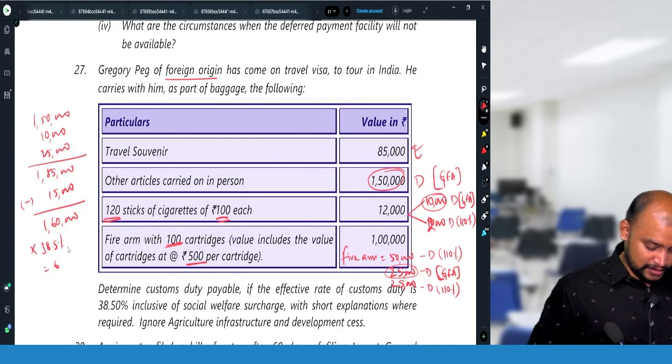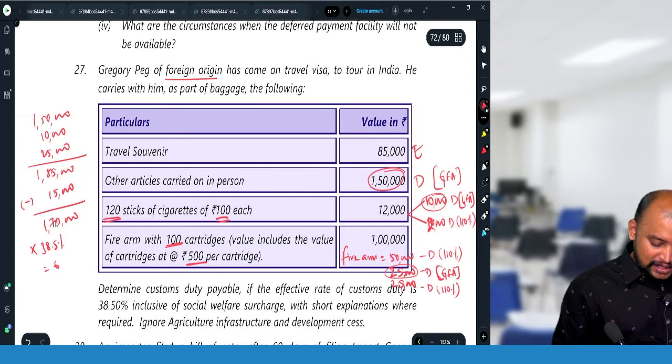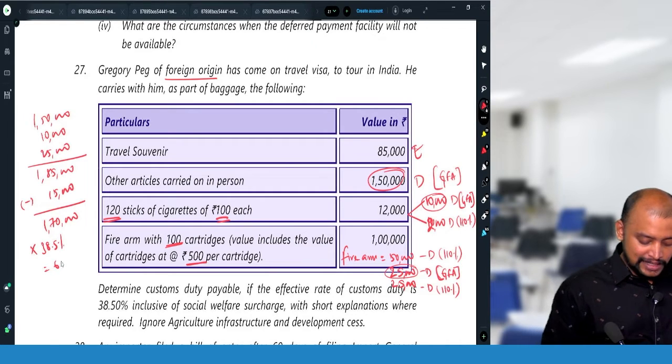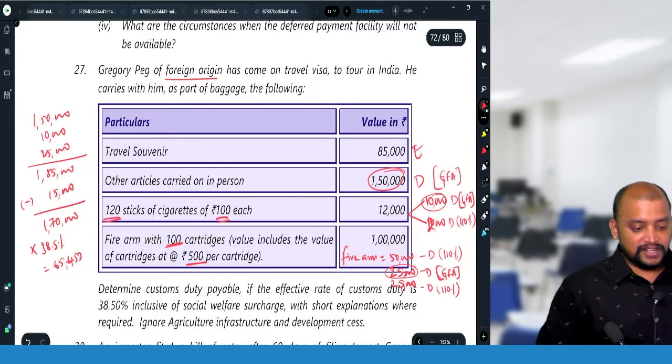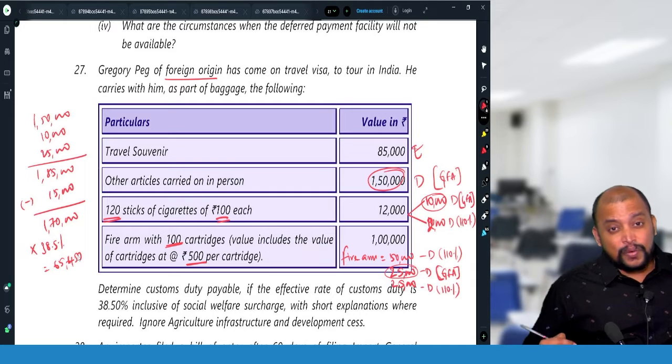1,85,000 minus 15,000 is 1,70,000. 1,70,000 into 38.5% comes to 65,450. And what is covered under 110%?